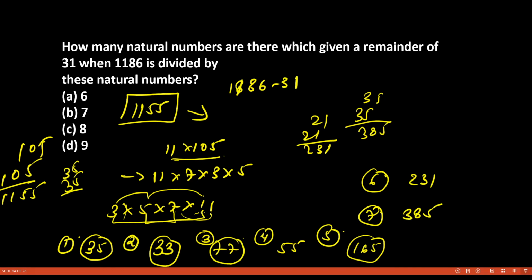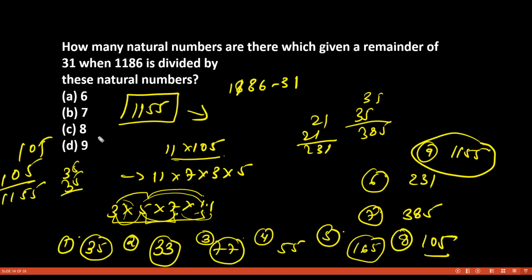Can we find any more numbers now? We can definitely find more numbers. 3 into 5 into 11 we have done. 3 into 5 into 7 we have not done. So we get our eighth number, 105, which is also a factor of 1155. That will also leave the remainder 31 when 1186 is divided by it. And finally 1155 itself. Greater than this, we don't have any number. So 9 is our answer.